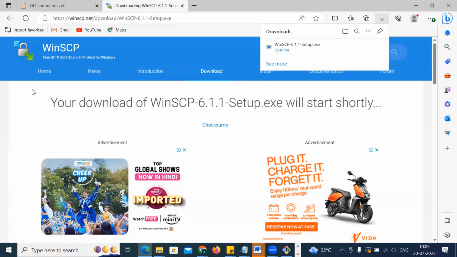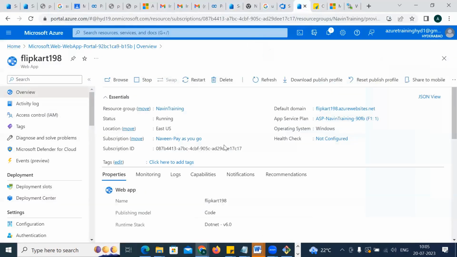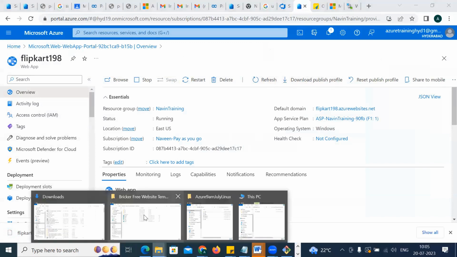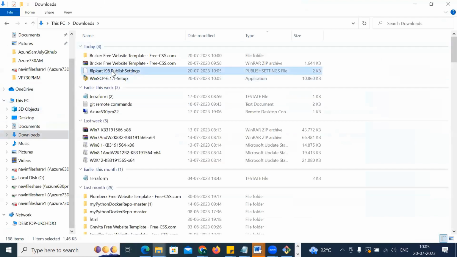Now, meanwhile, let me go back to my website. So this is my website here. Here you have an option called download publish profile. Can you see here? Download publish profile. If you want to deploy your website without the help of your pipeline, you have to download the publish profile. Just click on download publish profile and let it get downloaded. Then go back to the download section, right click it, and open with Edit Plus.